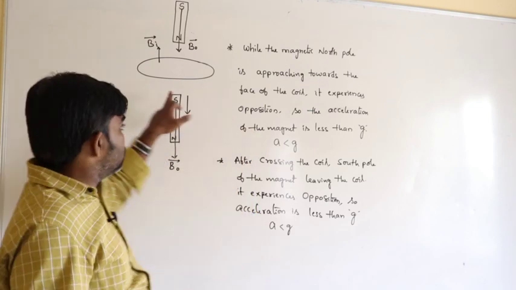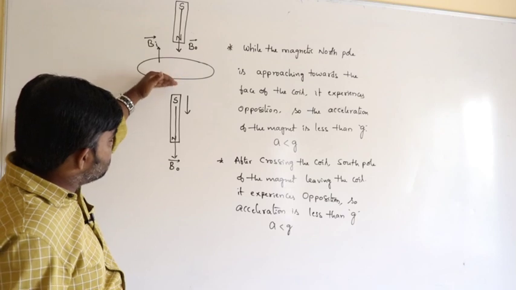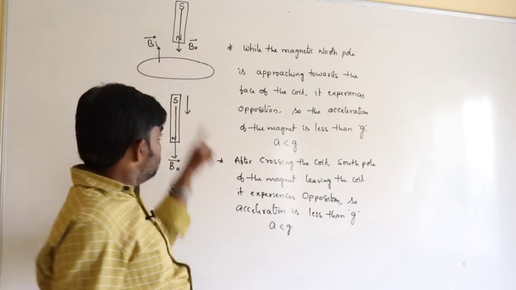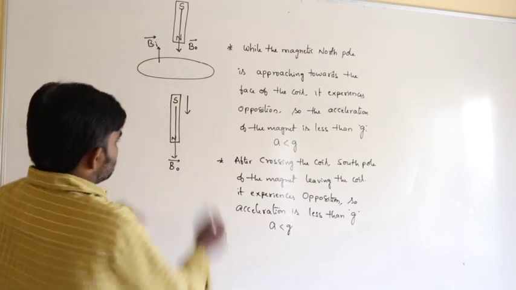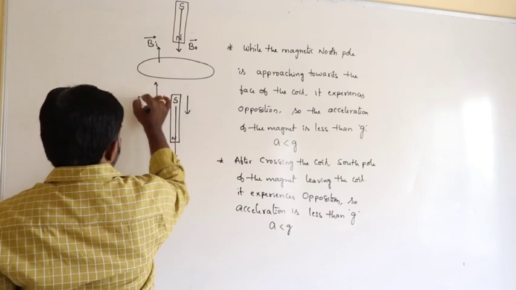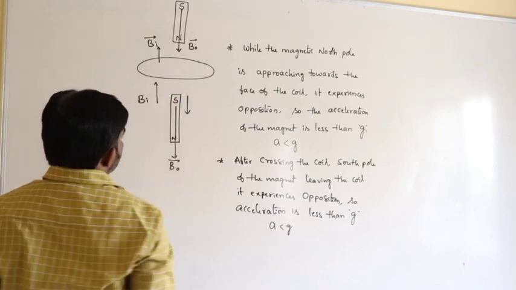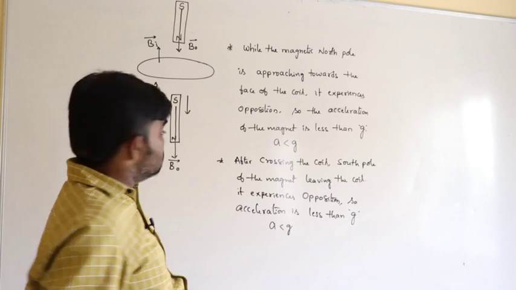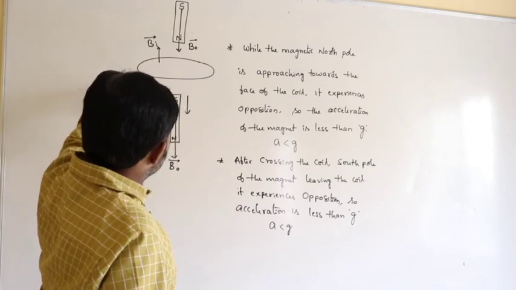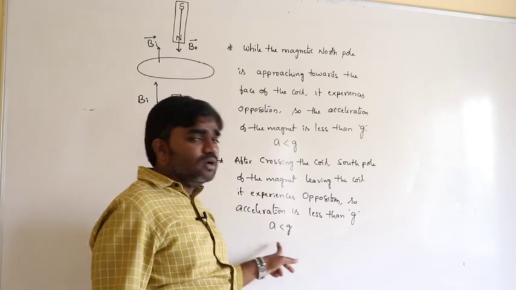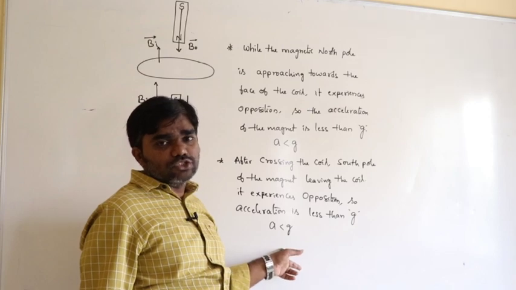So the face of the coil appears as a north pole, giving north-south attraction. The original magnetic field is in this direction and the induced magnetic field is in this direction. In this situation also, acceleration must be less than g.